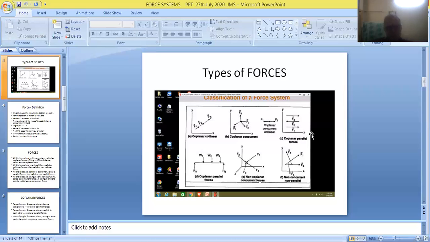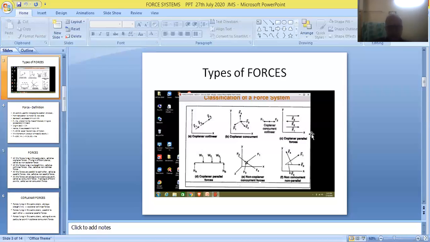But friends, in both the cases, forces are parallel to each other. So basically, they are called parallel forces. But depending upon the directions, they are further classified as like parallel forces and unlike parallel forces.